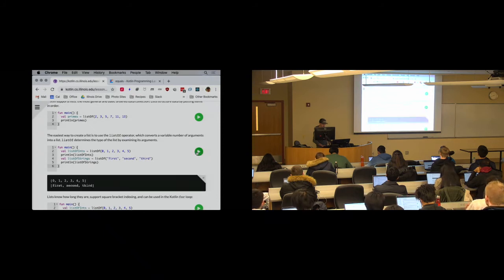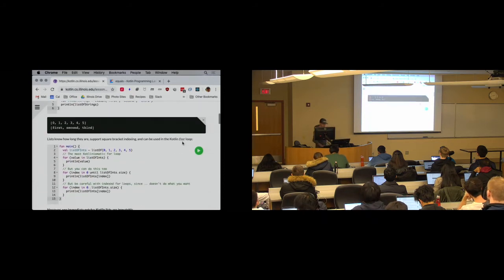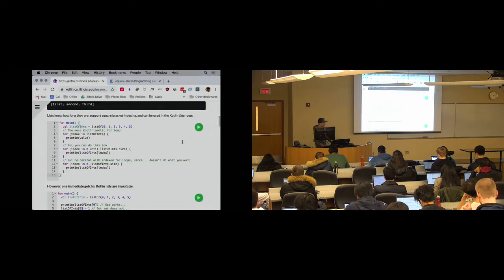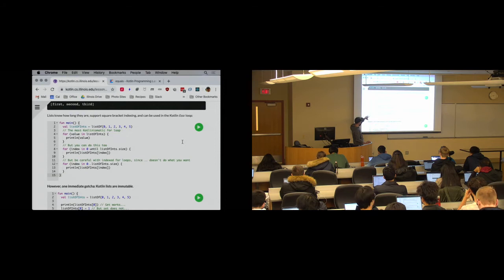So I can create lists of whatever I want. And I can print them, and the print method for lists is nice. It's comma separated. Okay. So, like lists in Java and Python, lists know how long they are. And you can iterate through them in a variety of different ways, right?